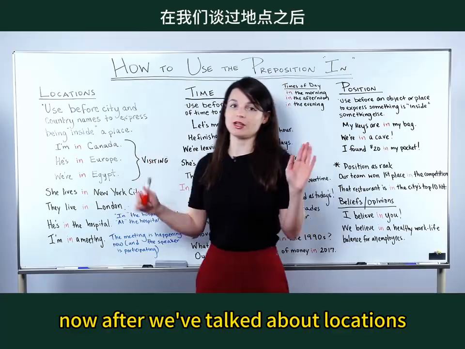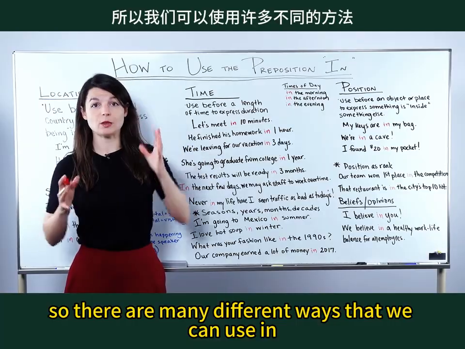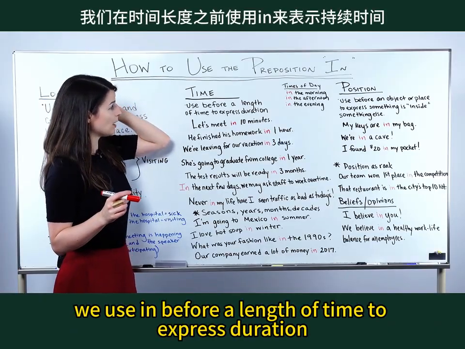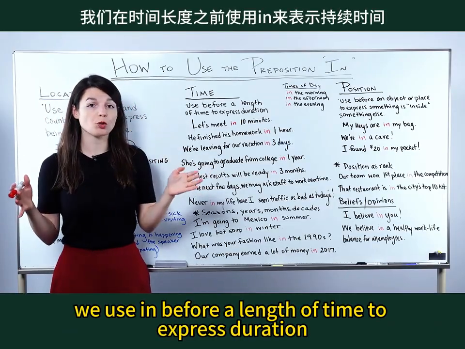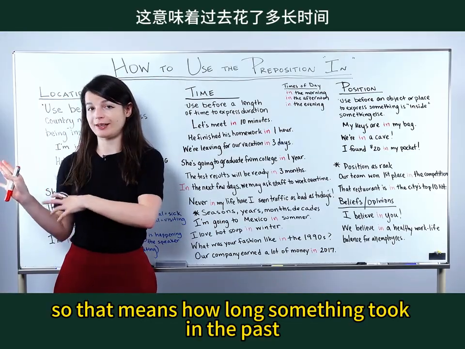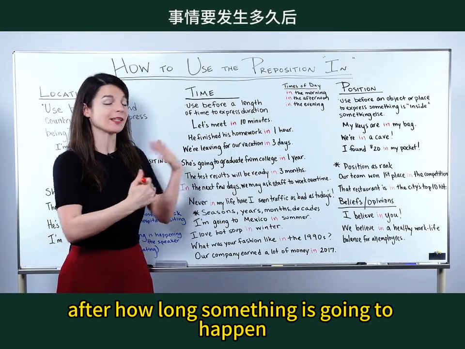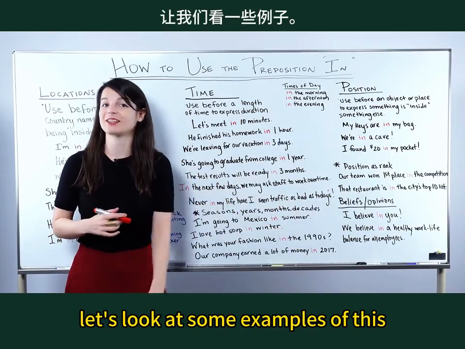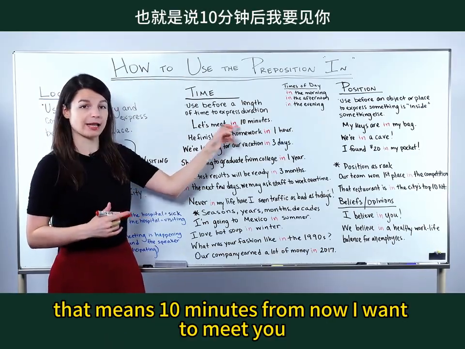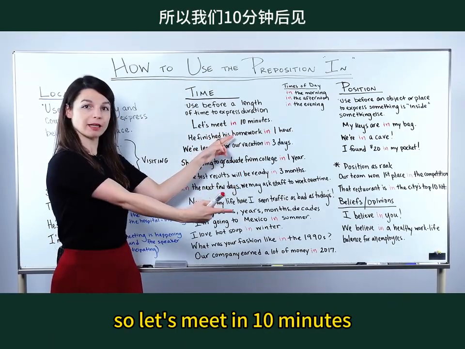After we've talked about locations, I want to talk about time-related expressions. So there are many different ways that we can use in with time. First, we use in before a length of time to express duration. So that means how long something took in the past. Or to talk about the future, after how long something is going to happen. Let's look at some examples of this. First, let's meet in 10 minutes. That means 10 minutes from now, I want to meet you. So let's meet in 10 minutes.